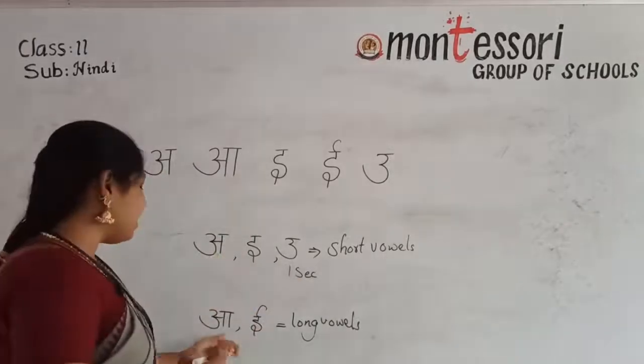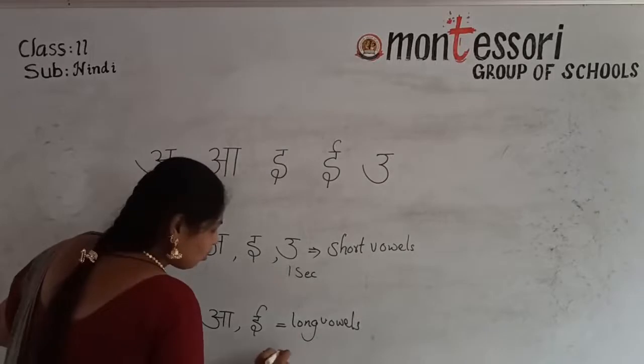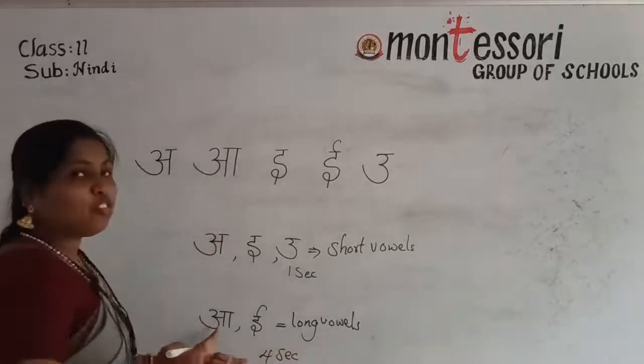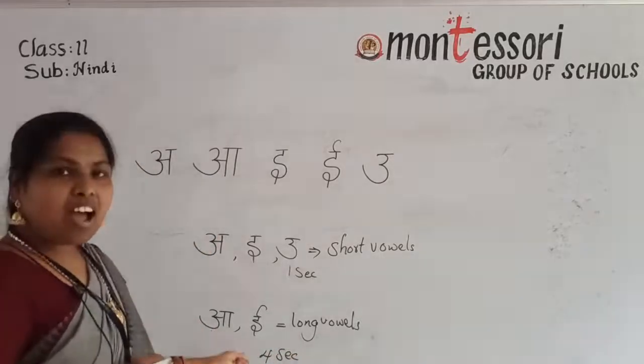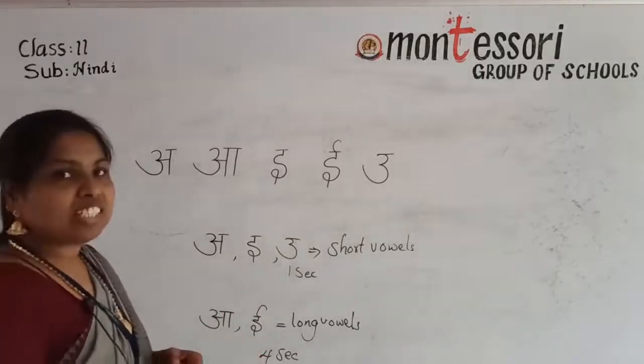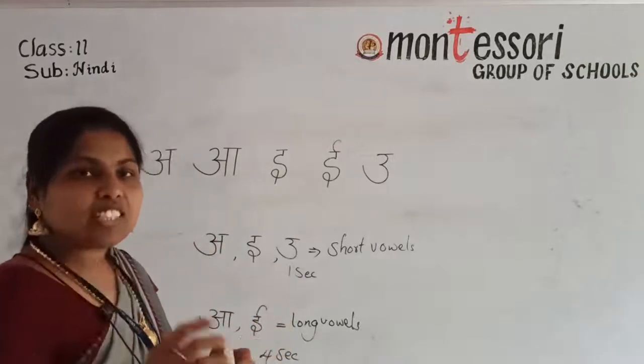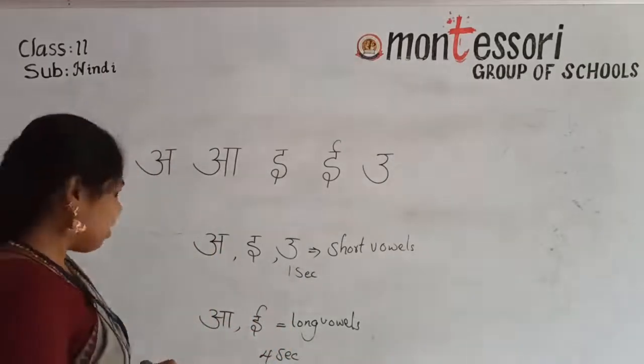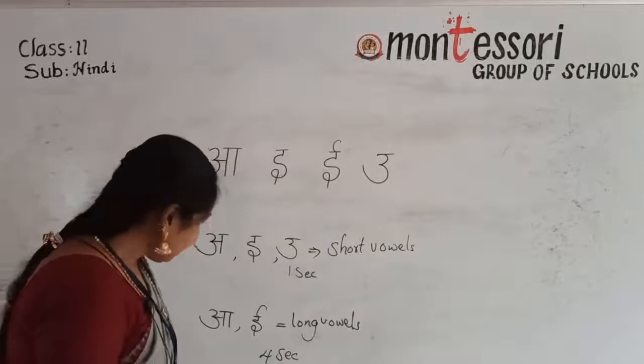Hasva swar and Dirgha swar. These long vowels you have to say up to 4 seconds. A, E. Okay, in that pronunciation also we can see. In words also we can see that sound. Understand, children? Now listen here.